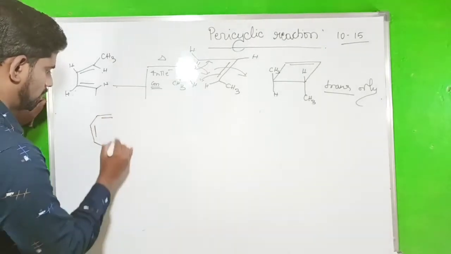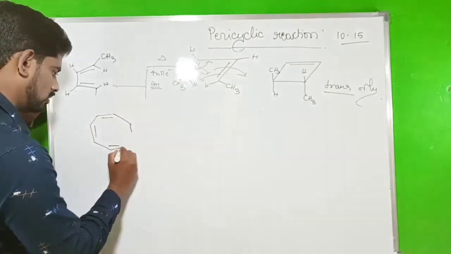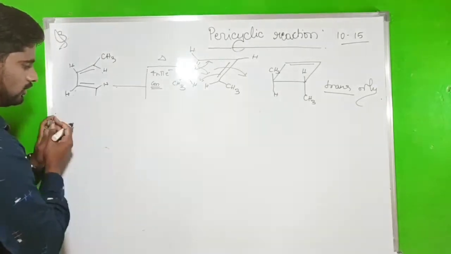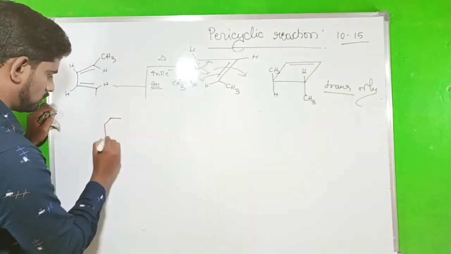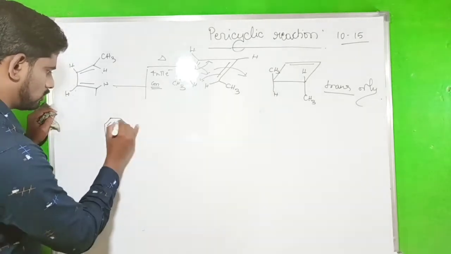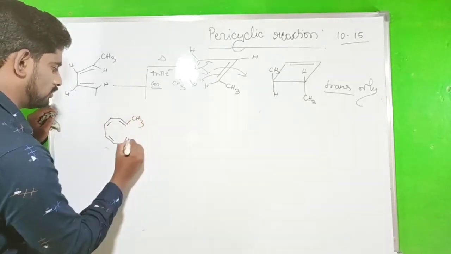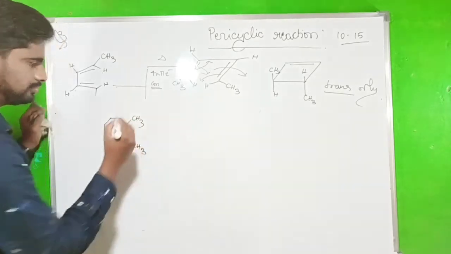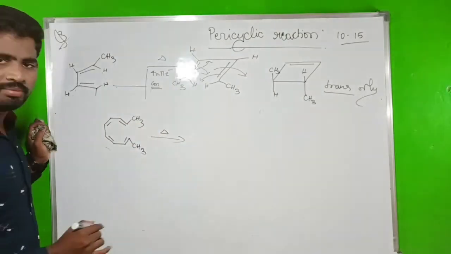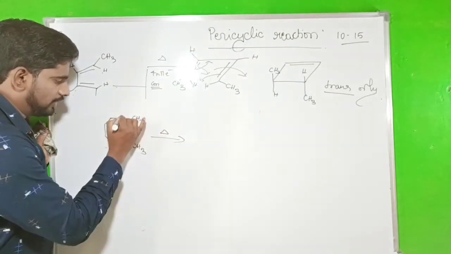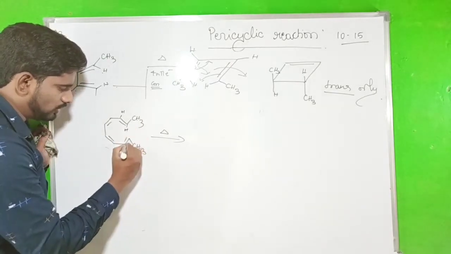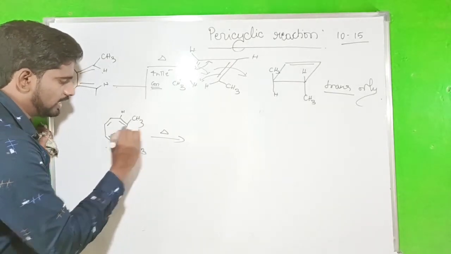Double bond. So initially, okay. I just write in the thermal condition what reaction will be feasible. So first we have to identify the hydrogen, that is trans to hydrogen, hydrogen will be the trans hydrogen.